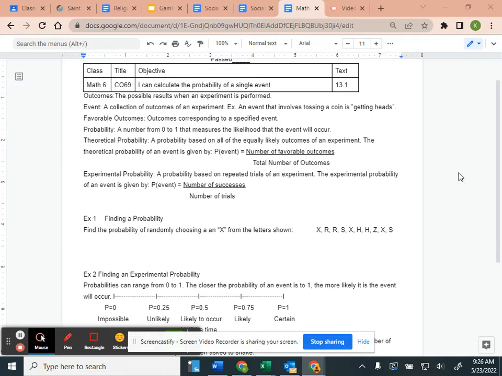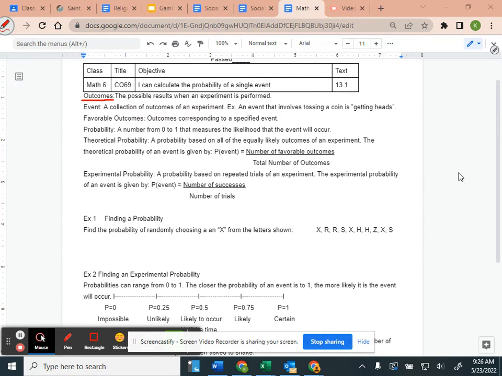So probability, we're starting off with just the simple, a single event. Okay, so let's look at our terms that we need to know to make probability a little easier. Aiden, attention should be up here, not turned and talking. Okay, attention up here.